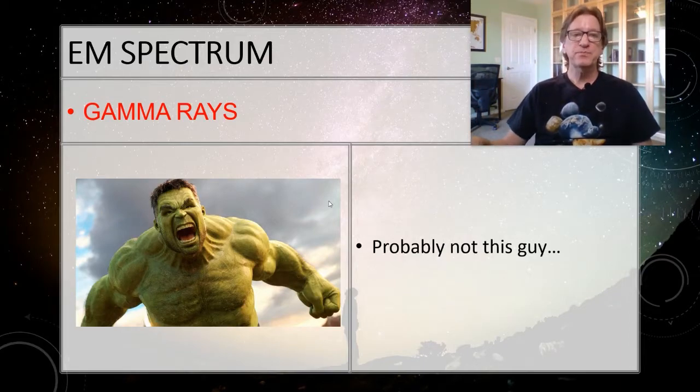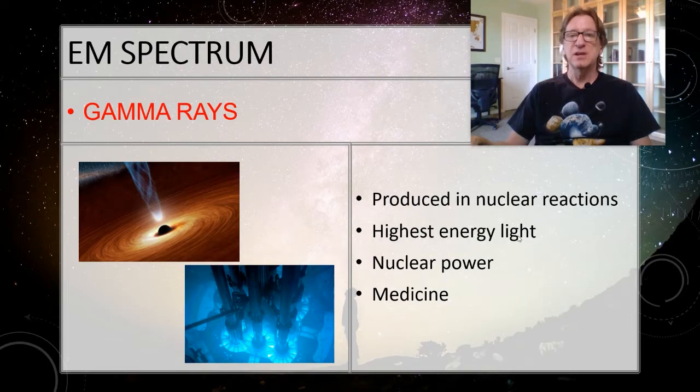So when we're talking about X-rays or gamma rays, these are produced in nuclear reactions generally. And like I said, we're getting bombarded with them in space all the time. They're the highest energy of light. Gamma rays are going to be produced by black holes. This is the inside of a nuclear power plant.